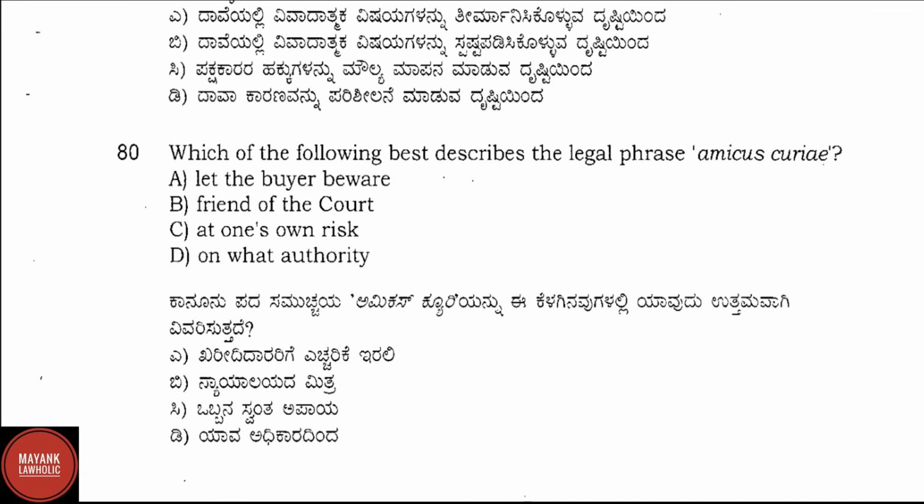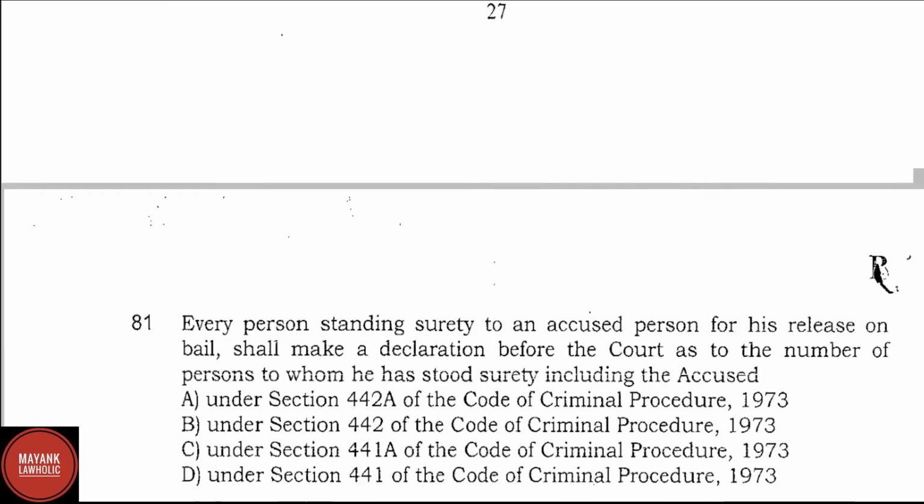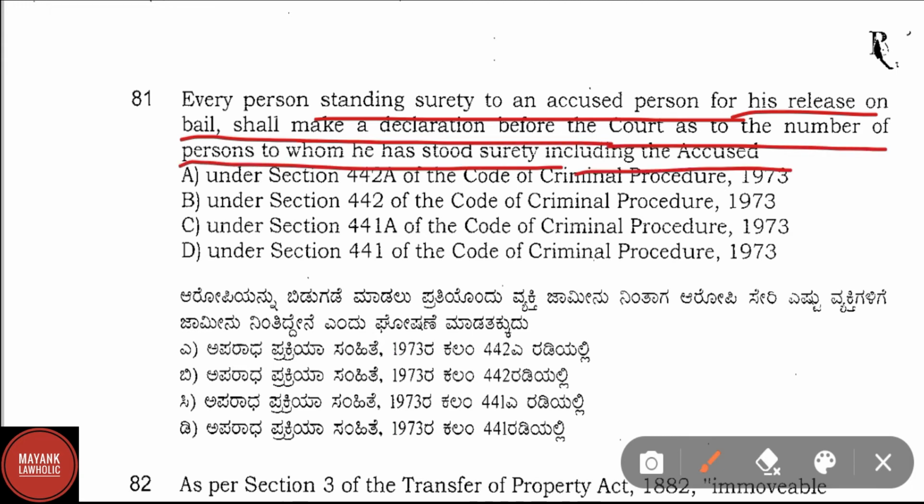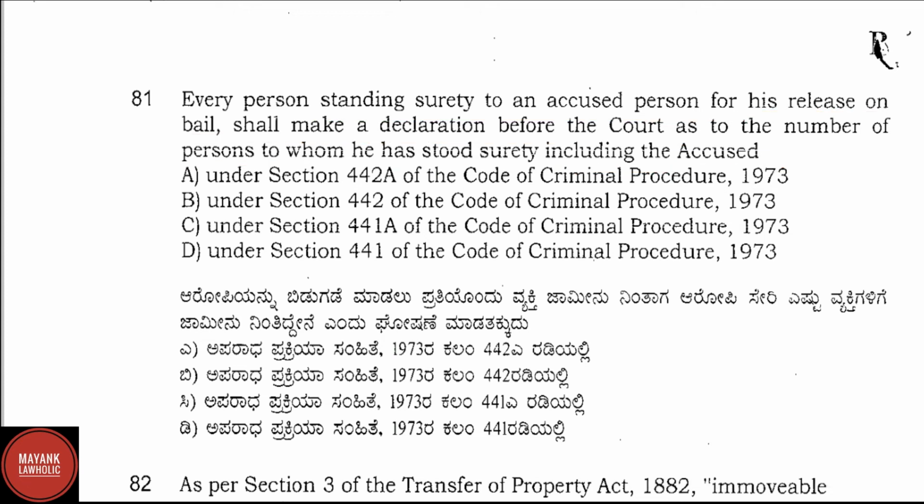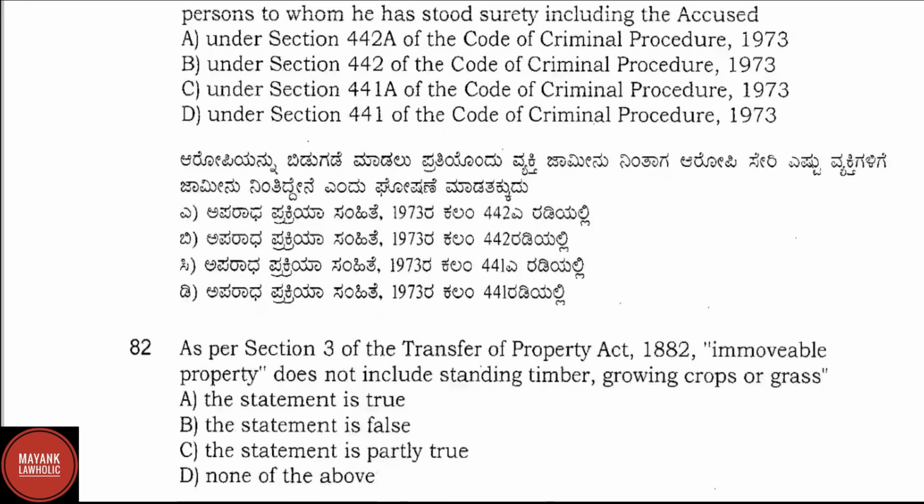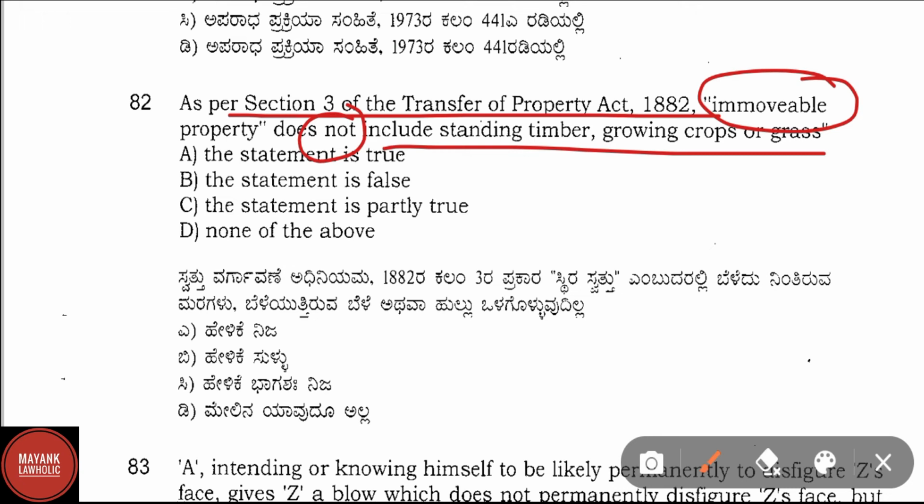Question number 80. Which of the following best describes the legal phrase amicus curiae? Here correct answer is option B, that is friend of the court. Question number 81. Every person standing surety to an accused person for his release on bail shall make a declaration before the court as to the number of persons to whom he has stood surety, including the accused. Here correct answer is option C, that is under section 441A of the Code of Criminal Procedure 1973. Question number 82. As per section 3 of the Transfer Property Act 1882, immovable property does not include standing timber, growing crops or grass. Here correct answer is option A, that is this statement is true.